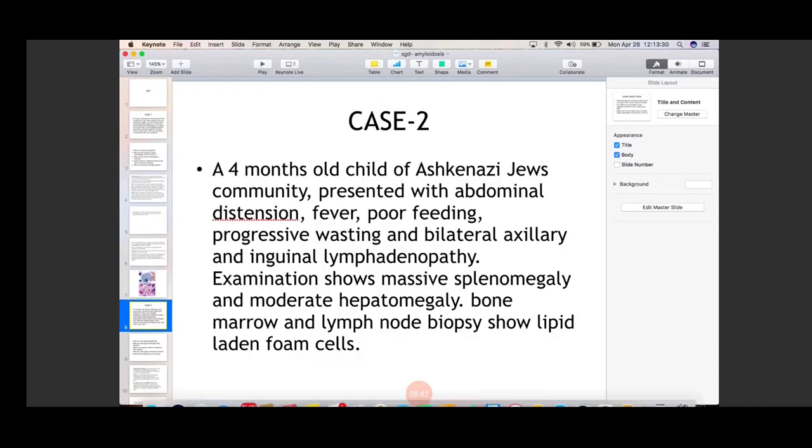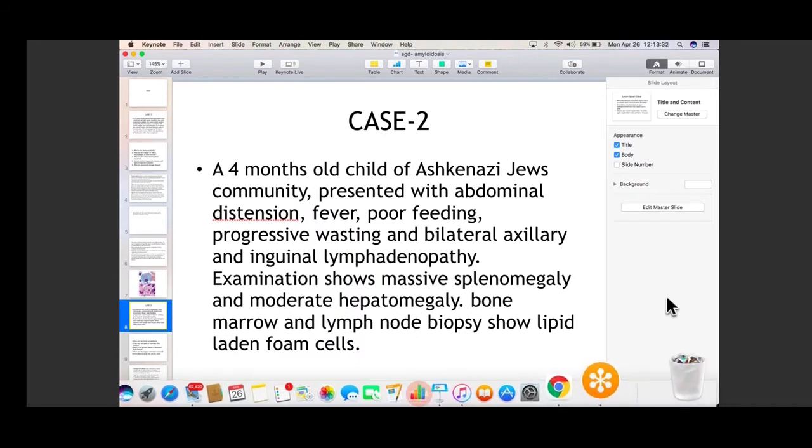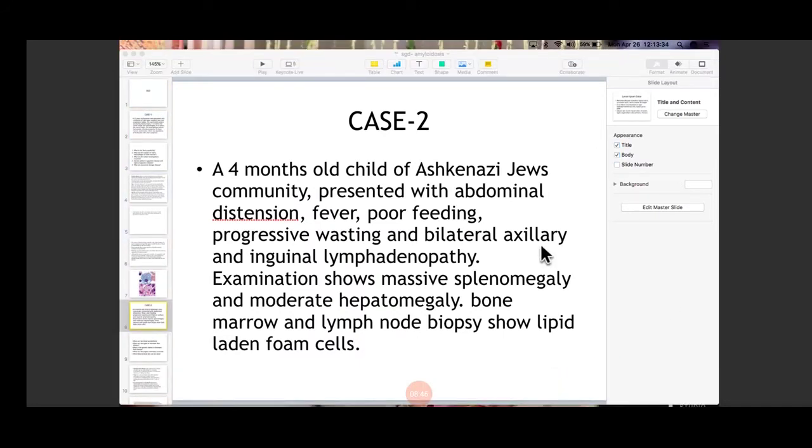Then next is case 2. A 4-month-old child of the Jewish community presented with abdominal distension, fever, poor feeding, progressive wasting, and bilateral axillary and inguinal lymphadenopathy. Examination shows massive splenomegaly and moderate hepatomegaly. Bone marrow and lymph node biopsy showed the appearance of lipid-laden macrophages. Now, what is the most likely diagnosis?